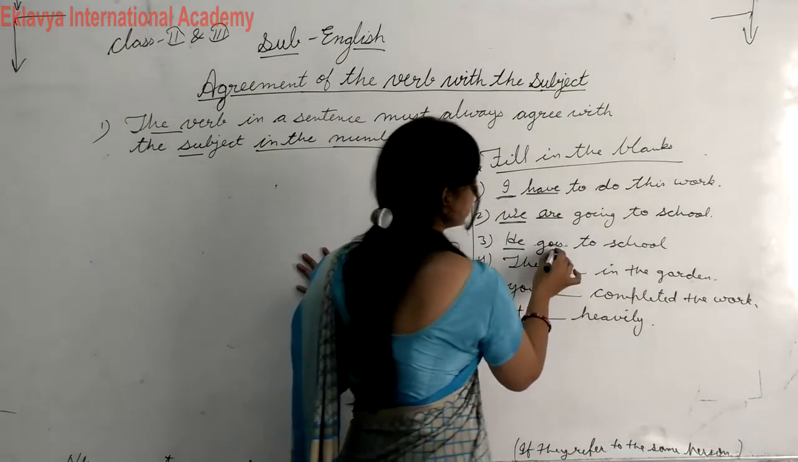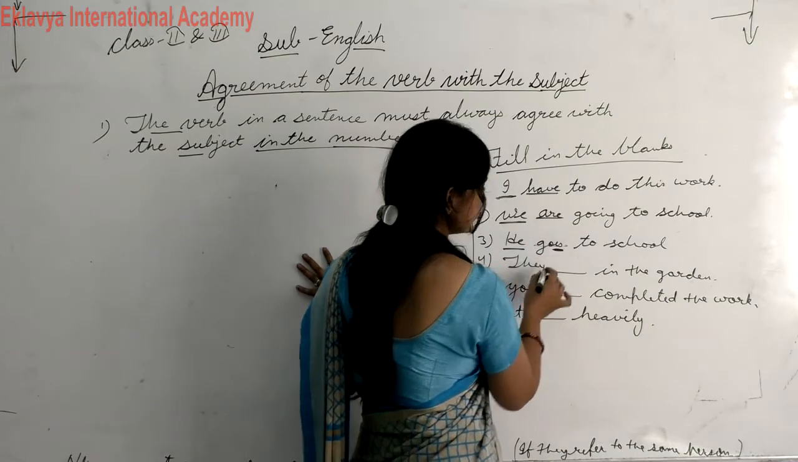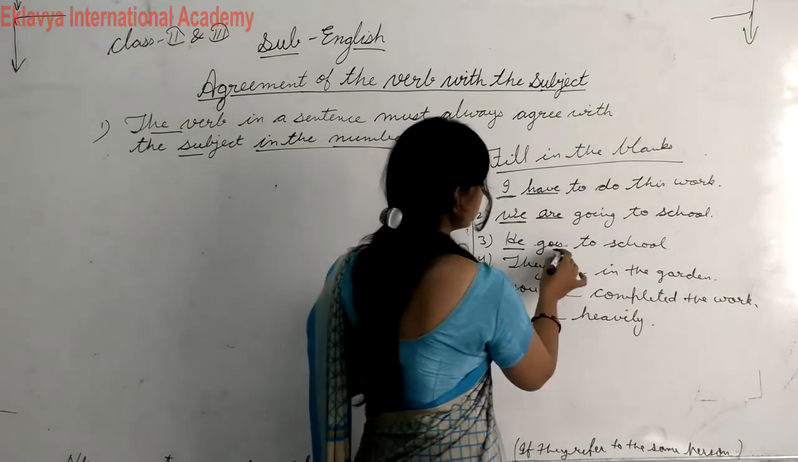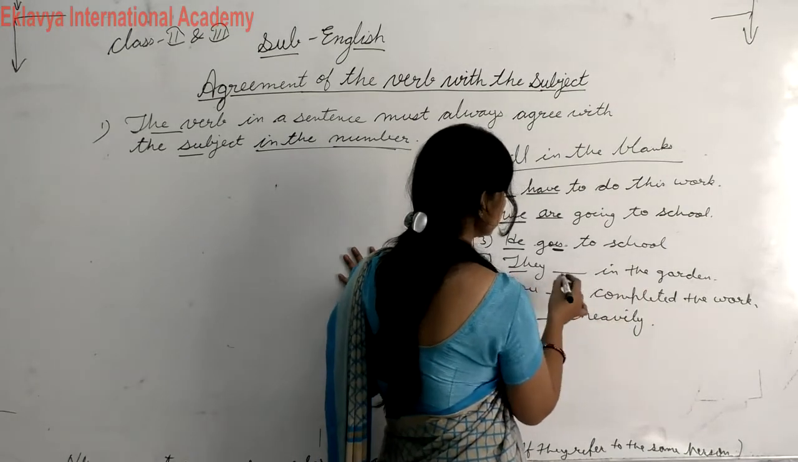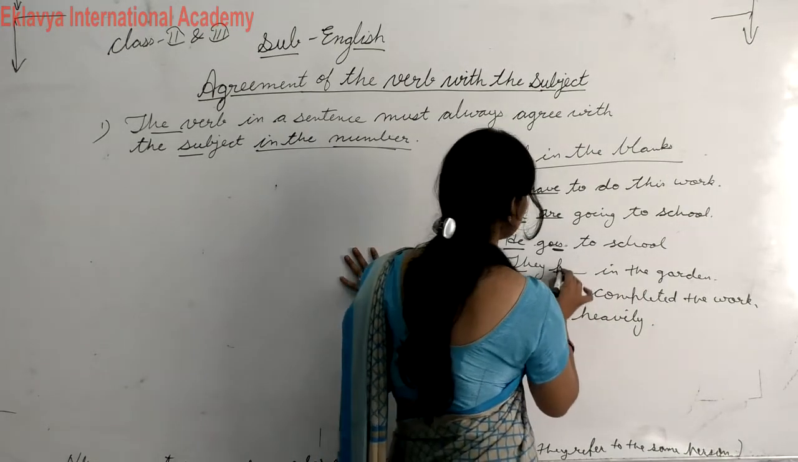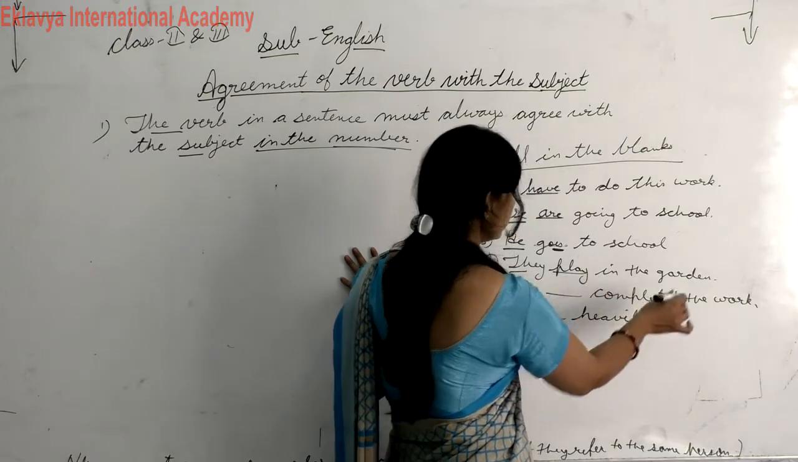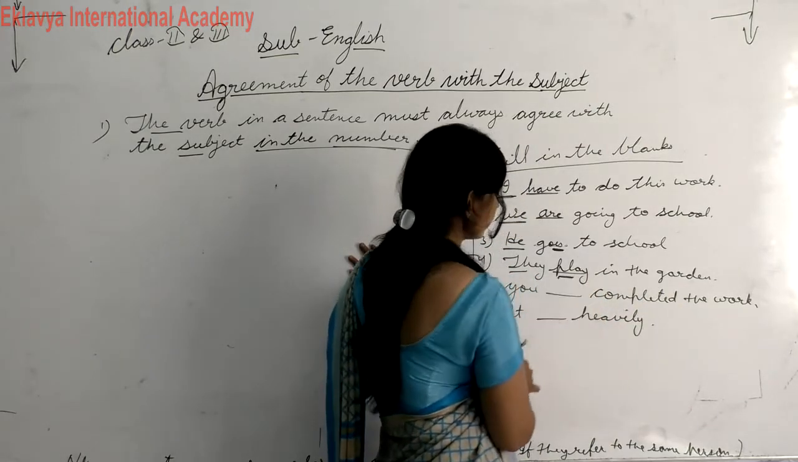Okay, here see student, we add here es. Okay, so this is the singular verb. They are in the garden. I suppose yeah, they play in the garden. Here it is a plural verb.